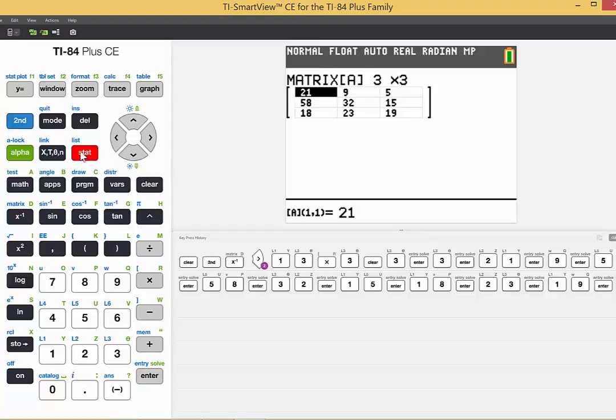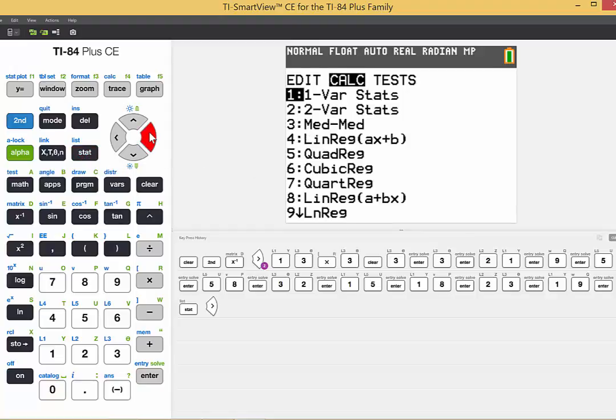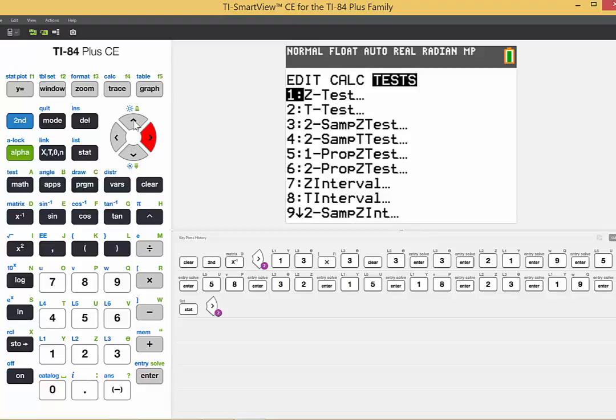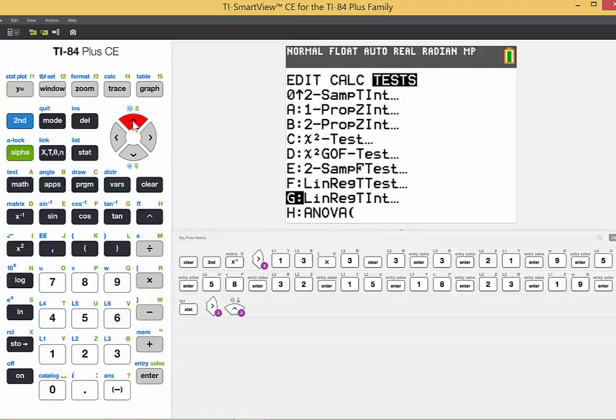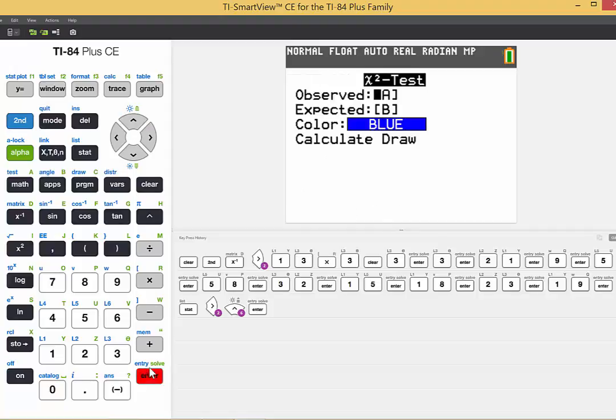And we'll do that by pushing Stat, and we'll go over to Tests. We want to go to the chi-square test, which will be C. And then it wants to know, where are the observed values? Well, we put them in matrix A. And then it wants to know, where do you want me to put the expected values? And we'll just tell it to put those values in matrix B. So we'll come down and hit calculate.